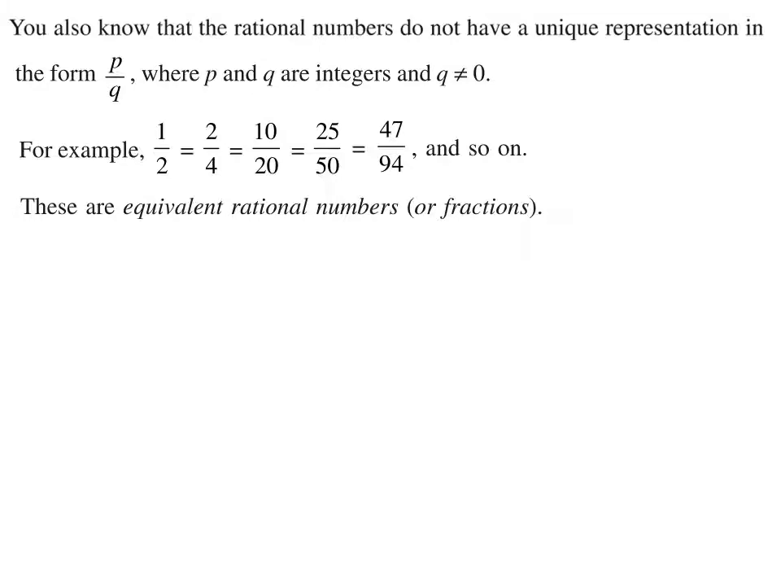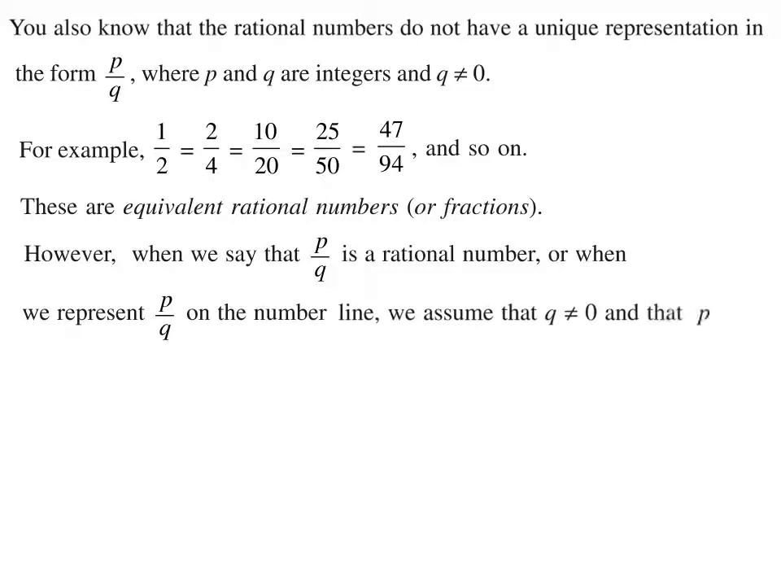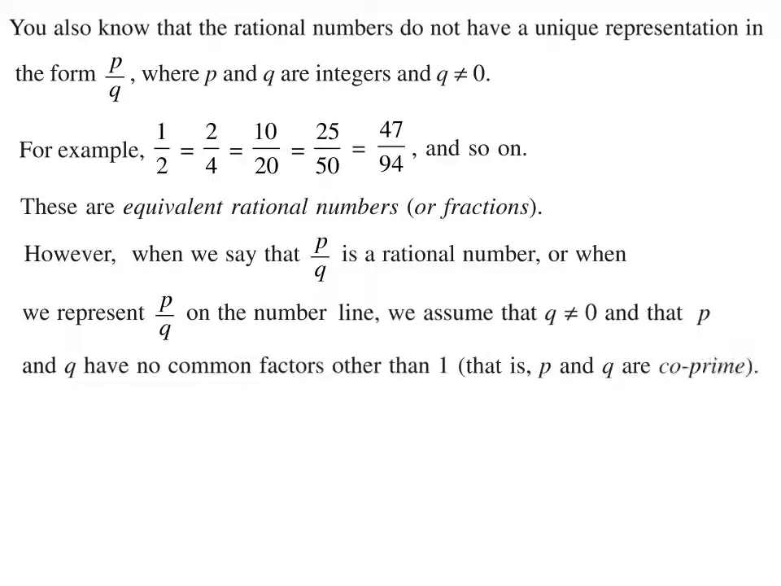These fractions are called equivalent rational numbers, whose value is equivalent to the main fraction, but it is also the same type of fraction. So what do we have to do in this kind of case? Whenever we say that P by Q is a rational number, or when we represent P by Q on the number line, we assume that Q is not equal to 0 and that P and Q have no common factors other than 1. That is, P and Q are co-prime.